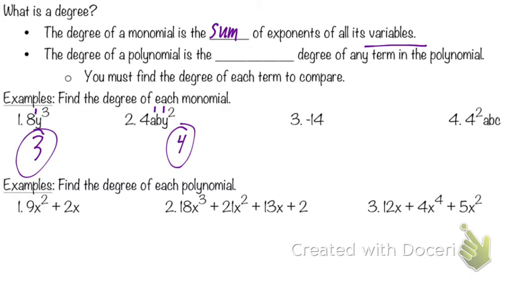What about on 3? 0. There's literally none. Okay, so we're not saying 14 has an exponent of 0. We're just saying there's no variables with exponents, so it has a degree of 0. It's a 0 degree monomial.